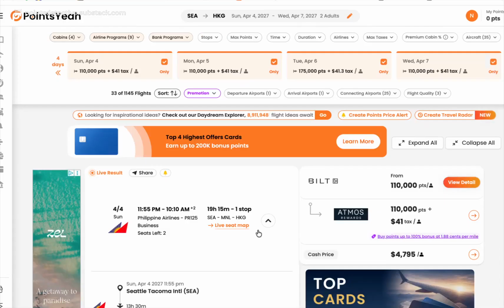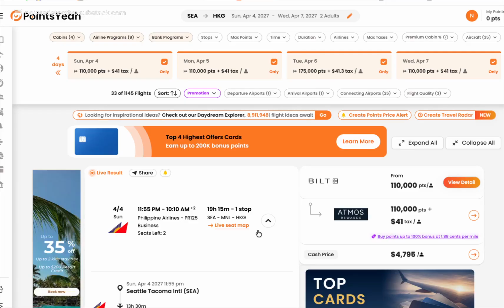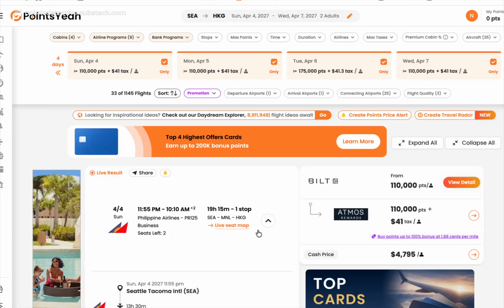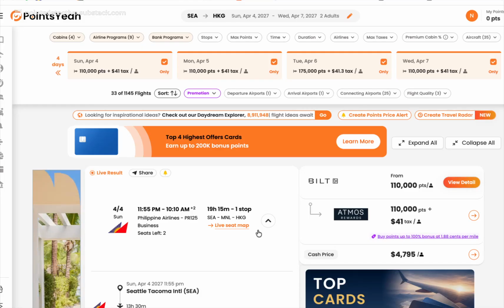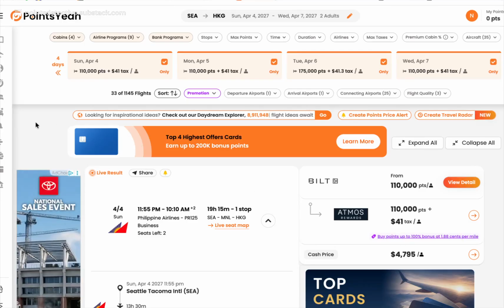What I recommended this reader do, because they have a lot of points at Alaska, is to go ahead and book a flight on a date they might want to go. The reason being that it's very easy to cancel or change. If the reader has an Alaska Summit card, you can do so without any penalty, but I think there might be about $50 that you would pay if you did change the flight. If they're looking at a couple of months out when they know their dates more specifically, these flights may not be available at the time. So it could be worth that, or even getting the Summit card, so you have the opportunity to cancel free of charge. Just grab the flights and then make other ones if you find something better.